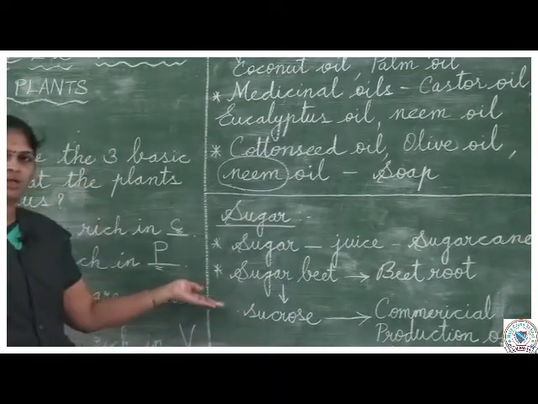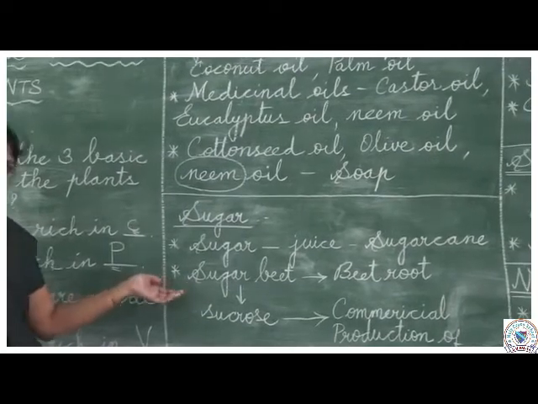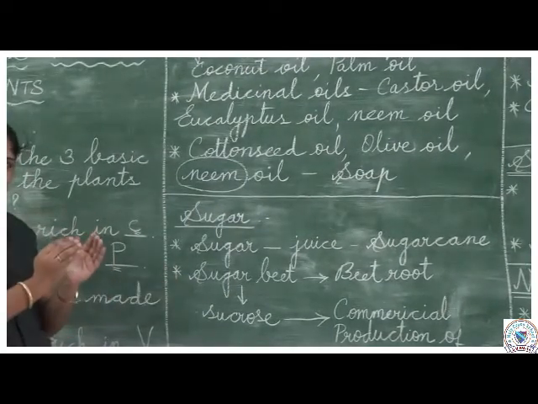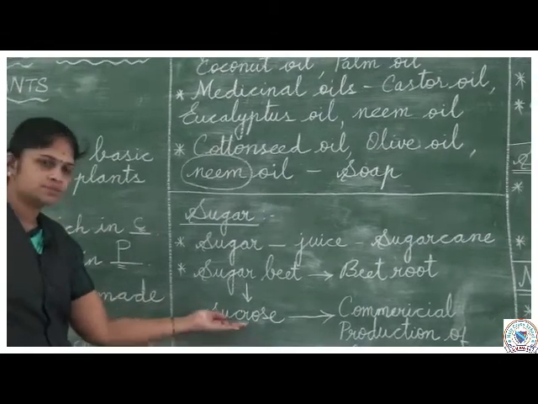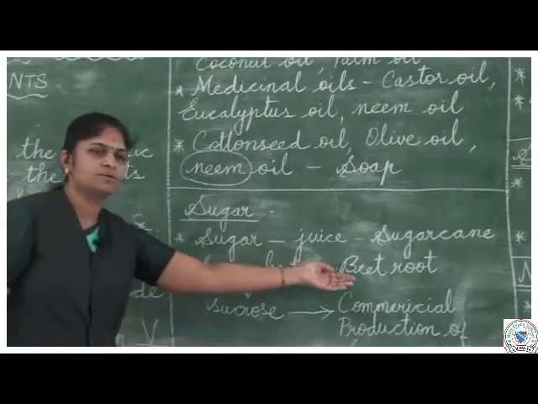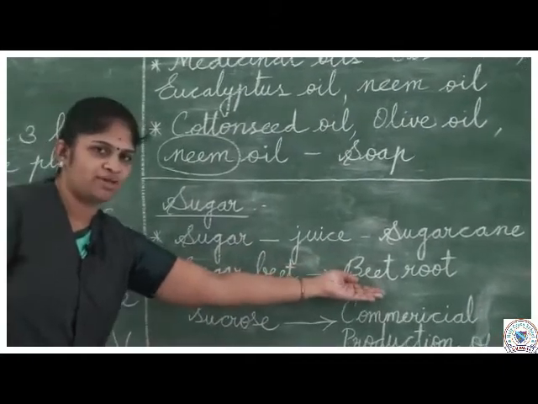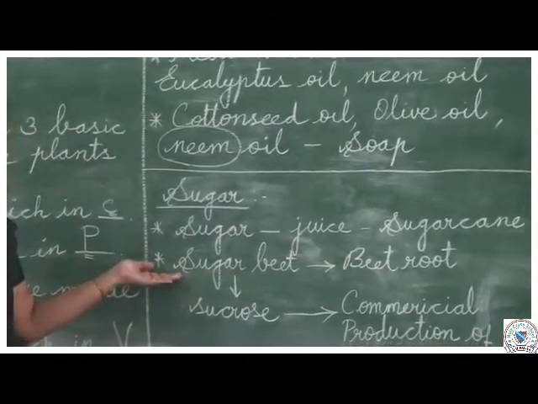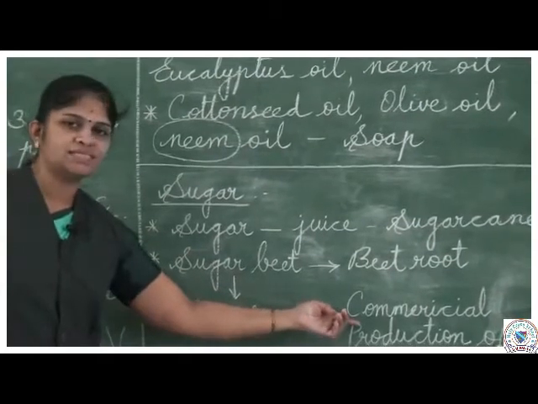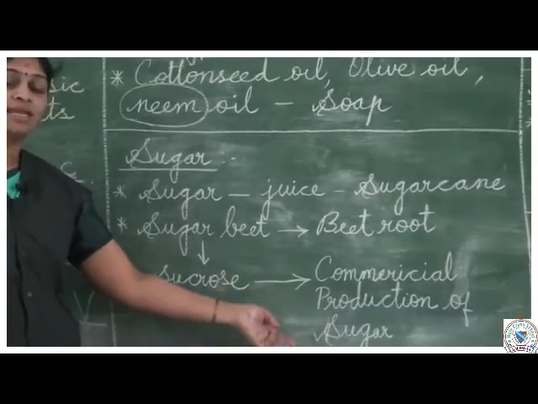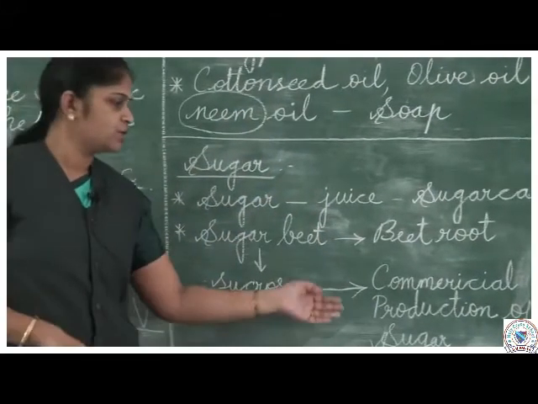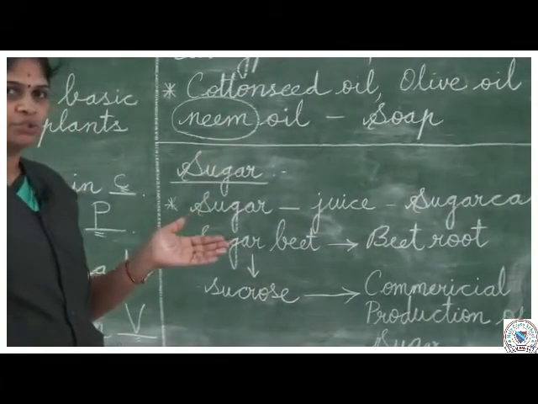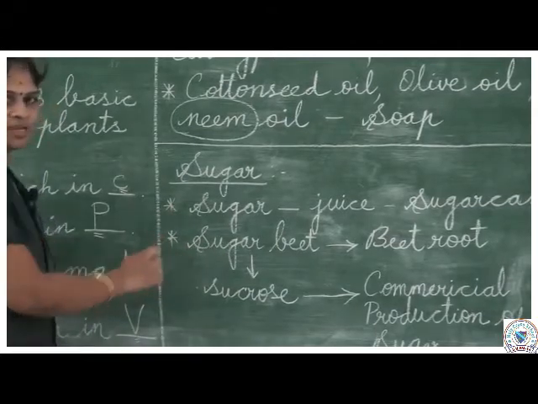Sugar beet is also a variety of plant. That sugar beet stores food in the form of sucrose. And this sugar beet also belongs to the beetroot family, and it is used for the commercial production of sugar. Commercial production means large quantity of sugar. So for the production of large quantity of sugar, they are using sugar beets.